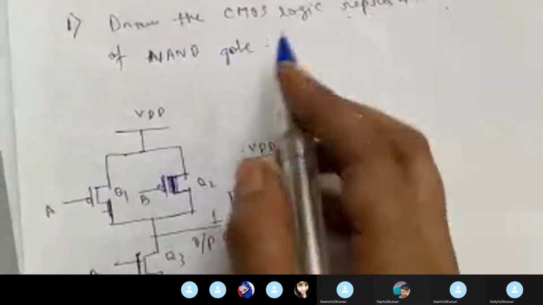So what we will do to design an AND gate using CMOS logic? First, draw the CMOS logic representation of NAND gate. Second, put a CMOS inverter at the output of NAND logic.